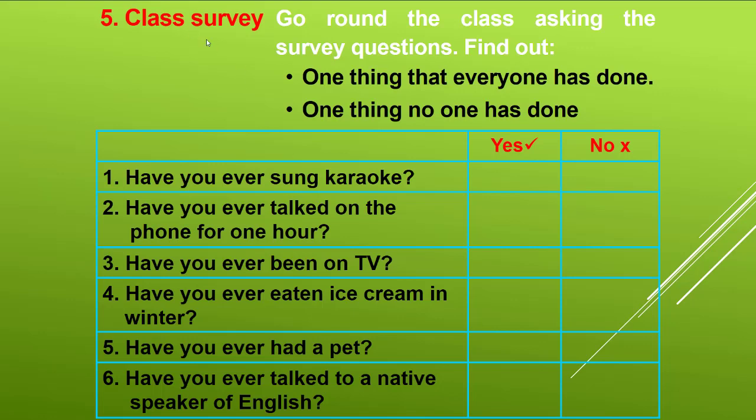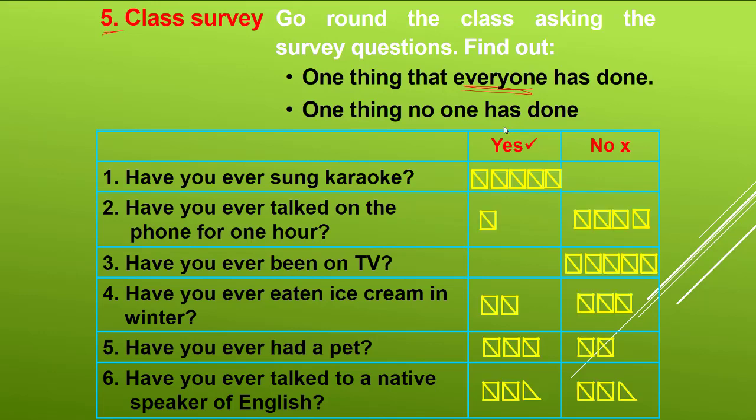Okay. And now exercise 5, a class survey. In a survey you ask questions to someone and they answer your questions. Go around the class asking the survey questions and find out one thing that everyone has done, and one thing no one has done. Okay, so let's think this is the result of the survey.